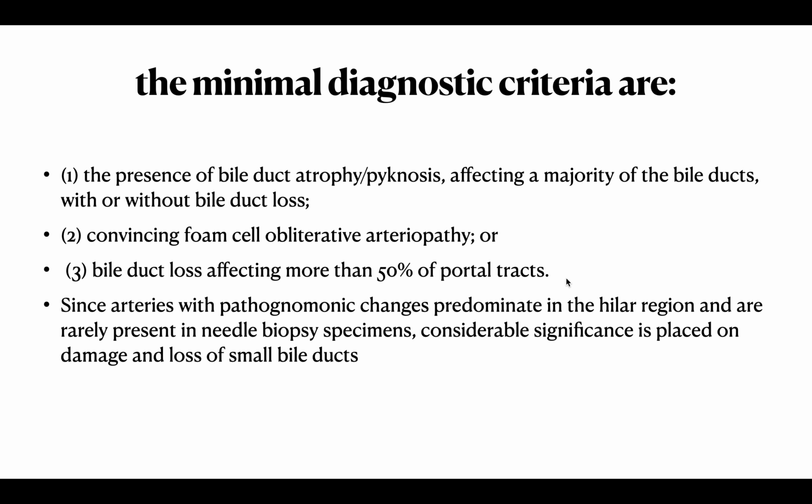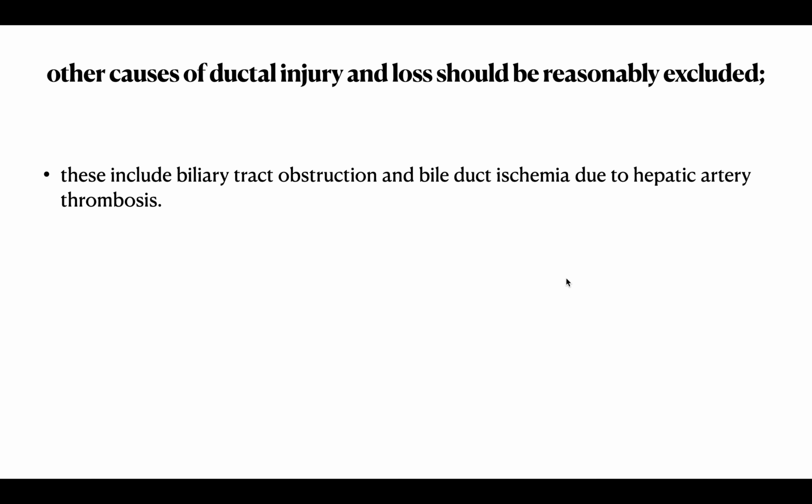Since the arteries with pathognomonic changes predominate in the hilar region and are rarely present in needle biopsies, considerable significance is placed on the damage and loss of the small bile ducts. Other causes of bile duct injury and loss should reasonably be excluded. Those include biliary tract obstruction and bile duct ischemia due to hepatic artery thrombosis. Chronic rejection mainly affects the portal tracts and the centrilobular areas.